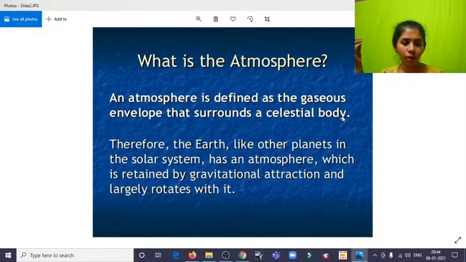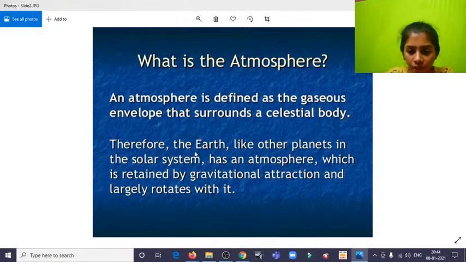Even an asteroid or even the sun has an atmosphere in them. They have helium and all, and it's radioactive fusion that's happening over there. So they have their own atmosphere associated with them, and therefore Earth, like the other planets in the solar system, has an atmosphere which is retained by gravitational attraction and largely rotates with it.